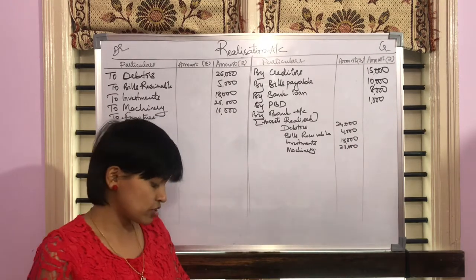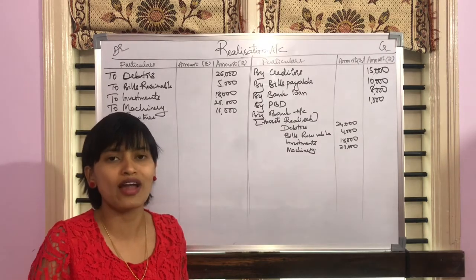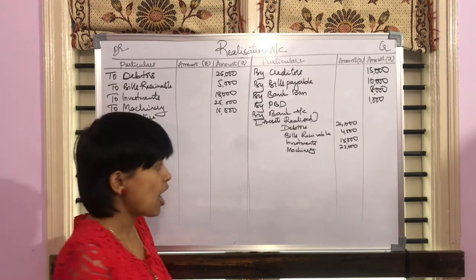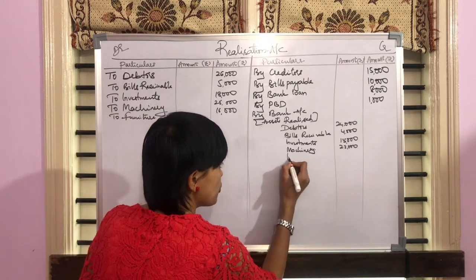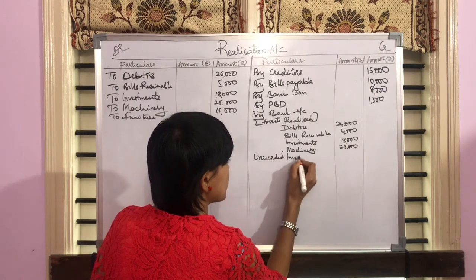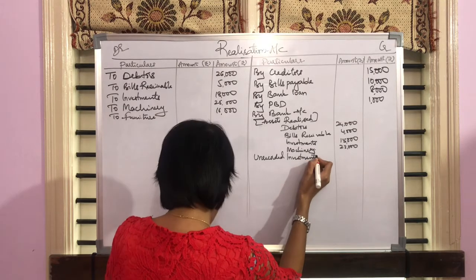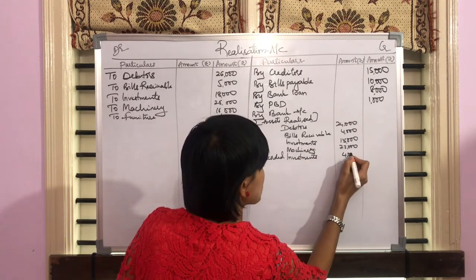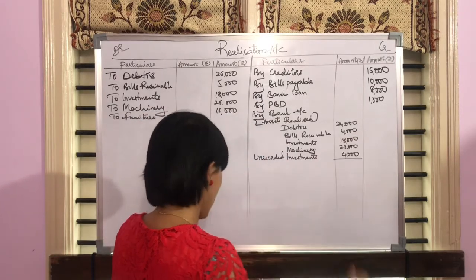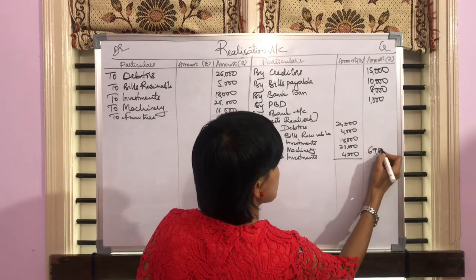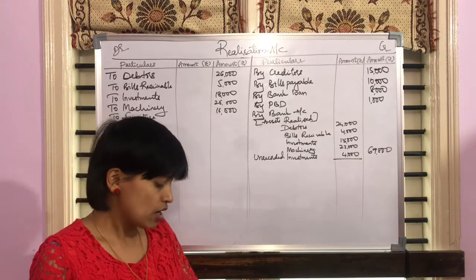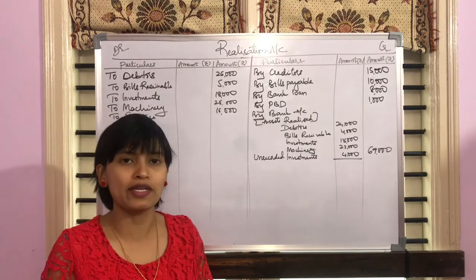Now if you read the question carefully, students, there's one more asset which is not recorded that is being realized. That is point number E, unrecorded investment. So therefore you need to write it as unrecorded investments, which is now realized at a value of rupees 4,000. Close the bank account. The total of all this is going to be rupees 69,000.